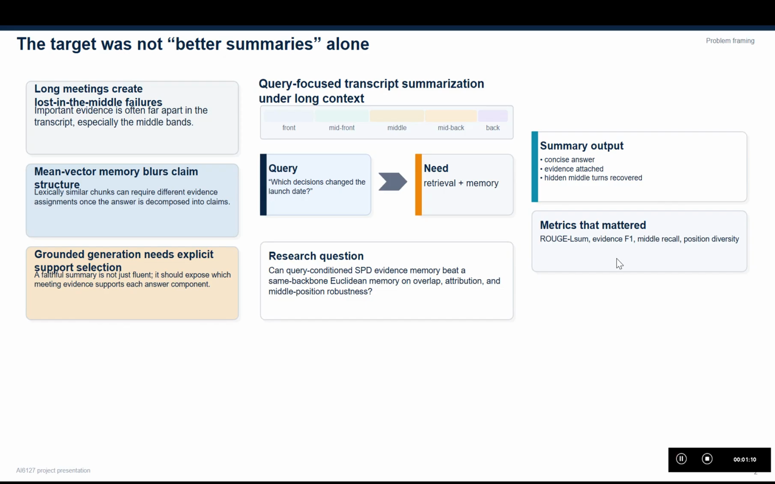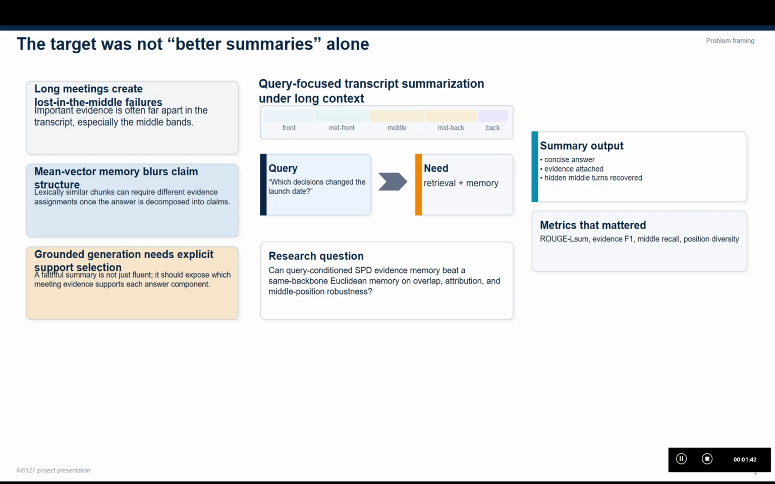The project started from a very specific task definition. In long meetings, the evidence needed to answer one query is often scattered. One relevant commitment may appear early, a clarification may appear in the middle, and the final decision may appear much later. That is the lost in the middle problem. The information exists, but the model may under-retrieve it or underweigh it.